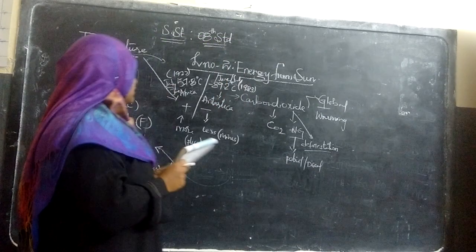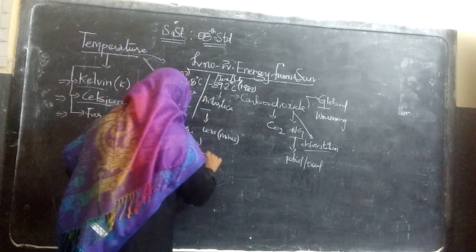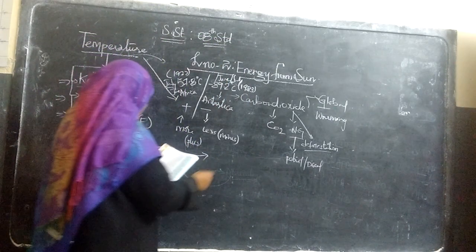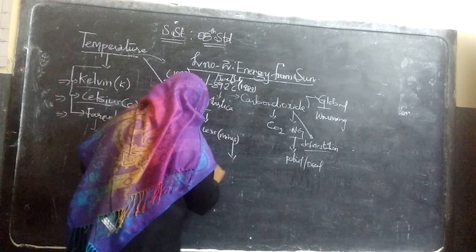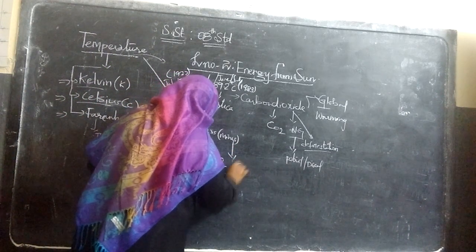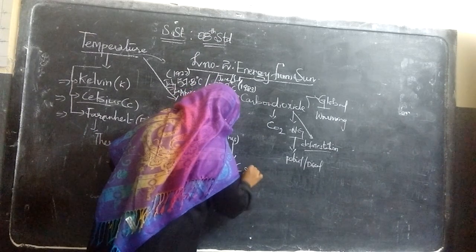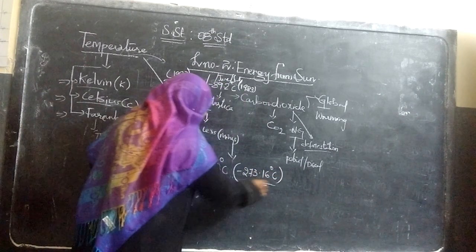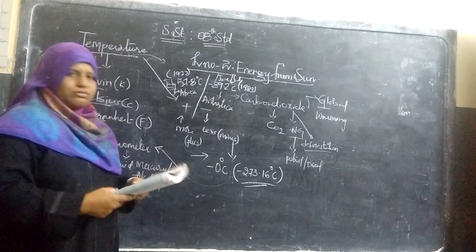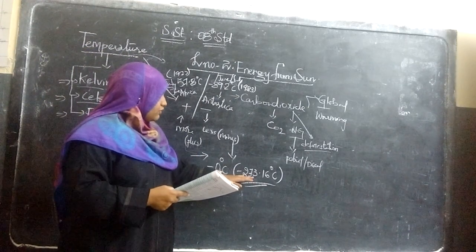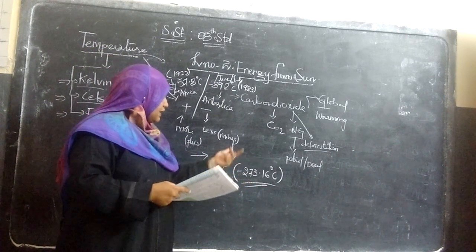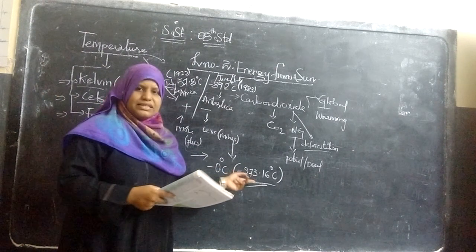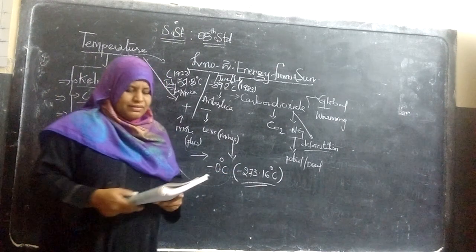So what is the lowest temperature it can reach below 0 degrees Celsius? Minus 273.16 degrees Celsius. Below this, the temperature cannot go down. It is the complete last limit of minus temperature.